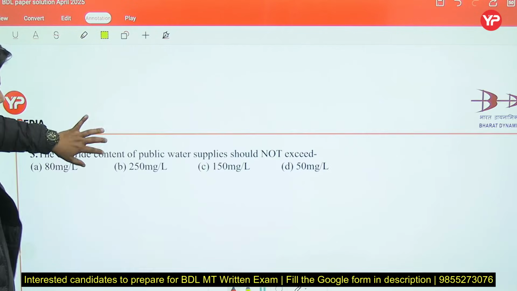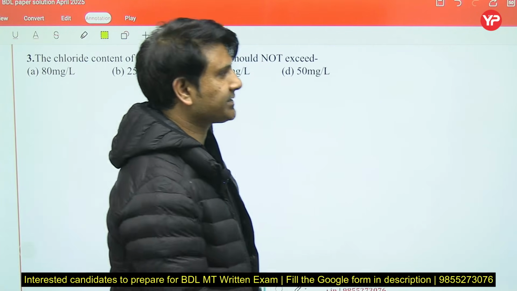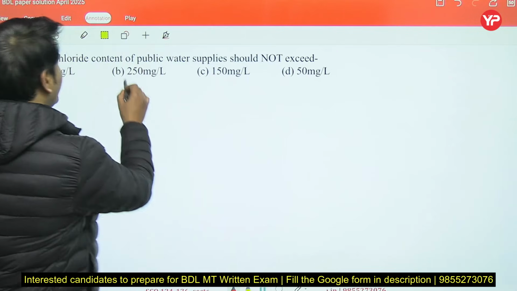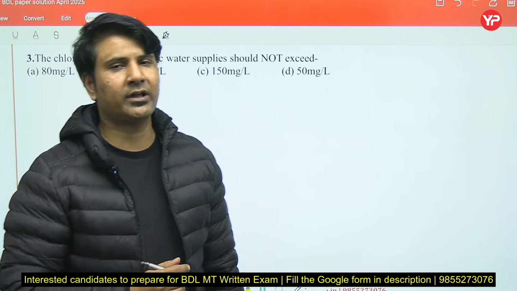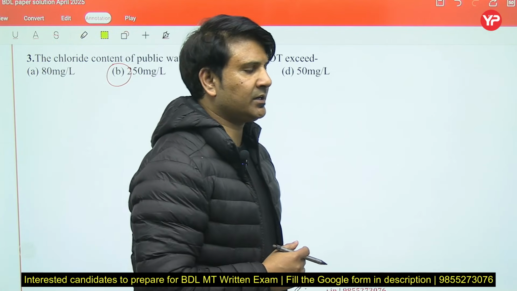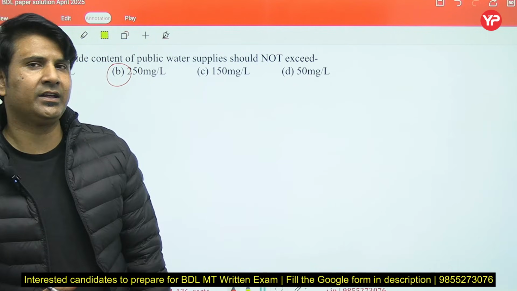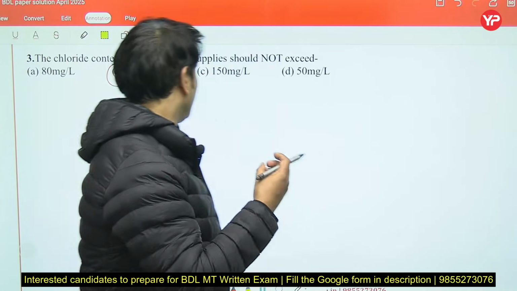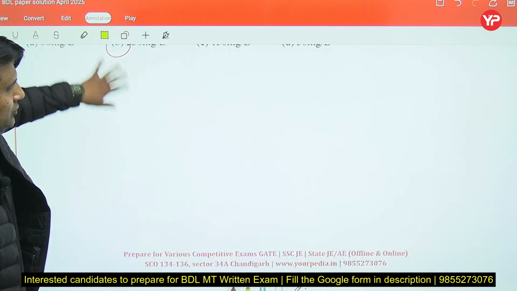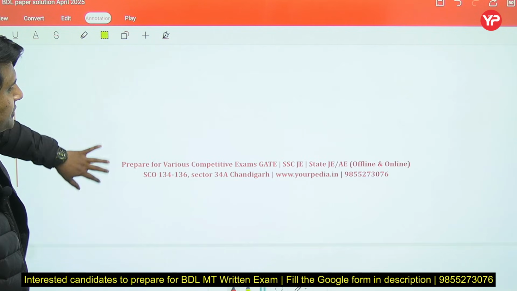Okay. Next question. The chloride content of public water supply should not exceed. The right option is 250 mg per liter. As you all know, according to the IS code, if we increase the chloride content above 250, the taste of water will change. So to maintain the taste of water, the chloride content should be within the limit of 250 mg per liter.